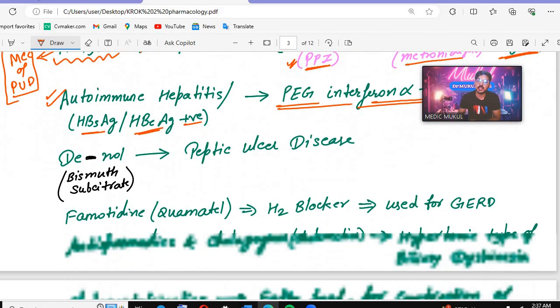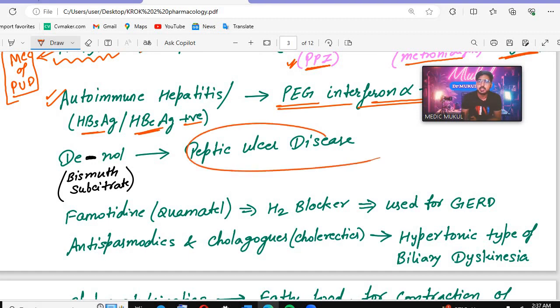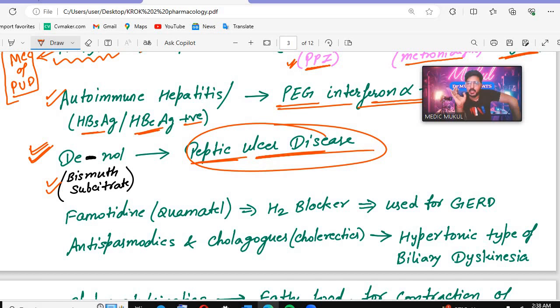Again, sometimes in peptic ulcer disease, they will give you the option De-Nol. De-Nol, remember, is bismuth subcitrate. So this is given in the case of the quadruple therapy. So remember, if the triple therapy is not mentioned in the question, you can go for De-Nol. De-Nol is used in case of peptic ulcer disease, and it is the bismuth subcitrate compound. Okay, till now everything clear.